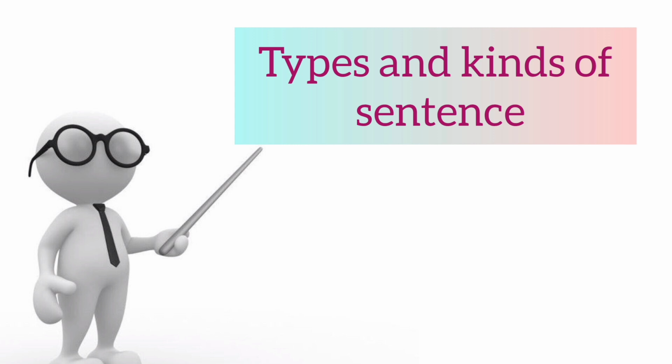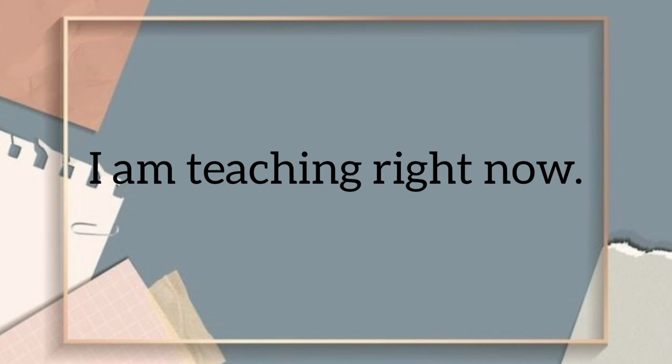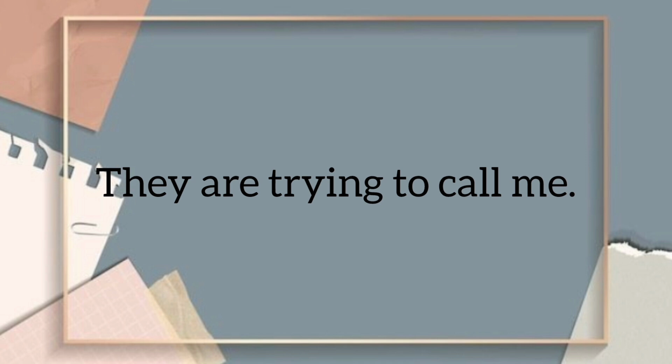For example, if I say that I am teaching right now, this is a sentence. It contains a subject and a predicate that gives you a complete thought. Another example is they are trying to call me. Again, this is a sentence with a complete idea.